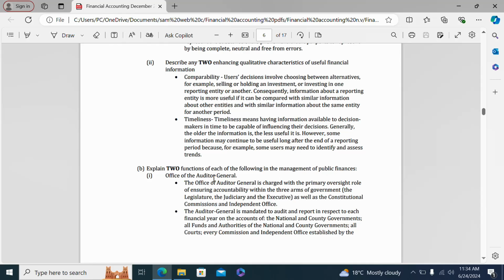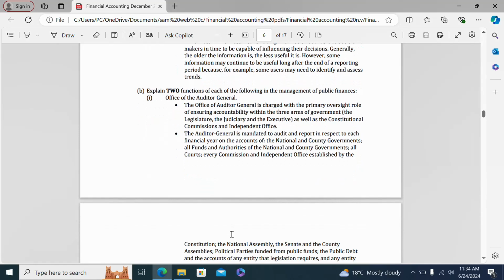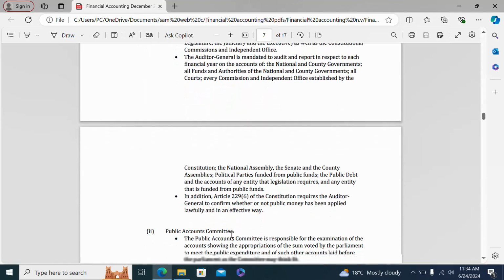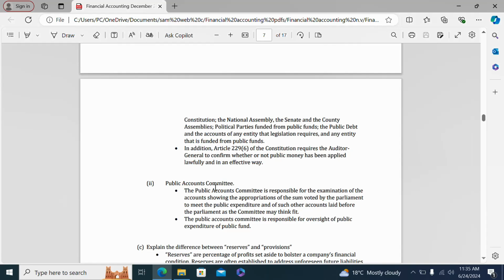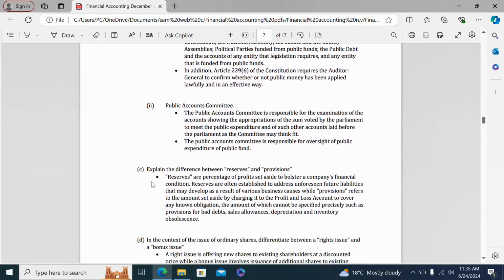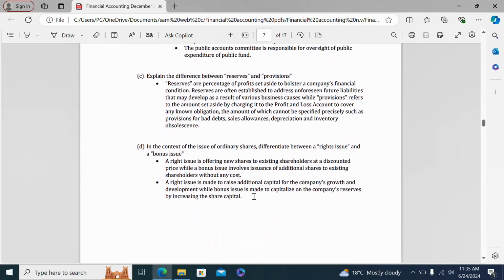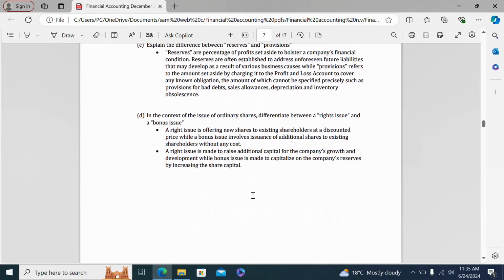We have the Office of the Auditor General. Here are the functions of the Office of the Auditor General. And then the Public Accounts Committee. Here are the functions. Then we go to part C, the difference between reserves and provisions. This is the difference. Then we go to part D, a difference between a rights issue and a bonus issue. So these are the differences. I have presented two differences.